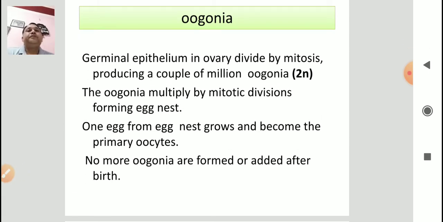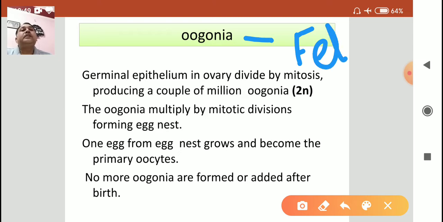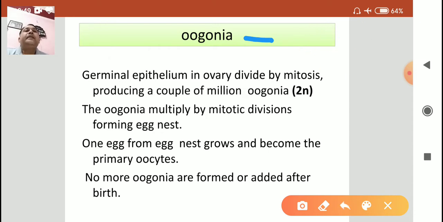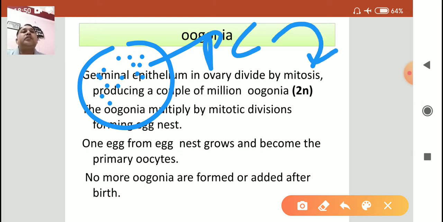What are these oogonia? As I told earlier, these oogonia are formed during the fetus condition inside the womb of the mother, started at 6 to 7 week old fetus, and till birth they form many oogonia by the division of mitosis. Suppose this is the ovary that contains primordial cells. These primordial cells divide by mitosis and increase in number to form the oogonia.